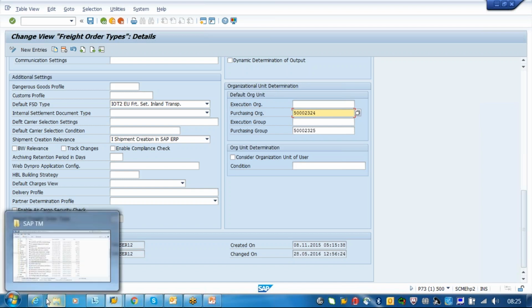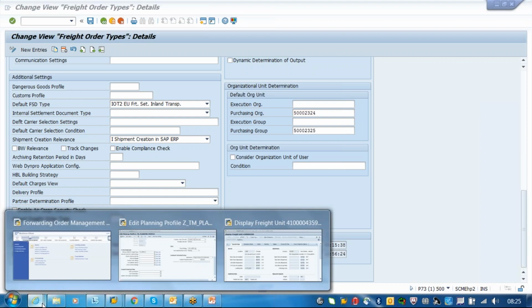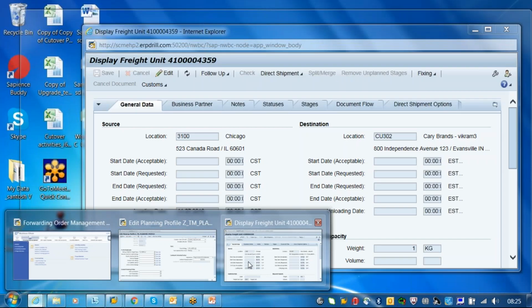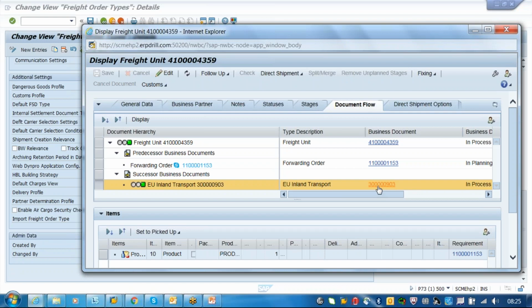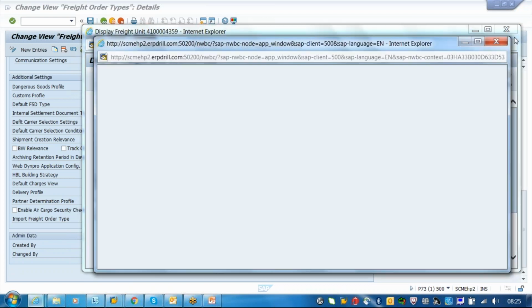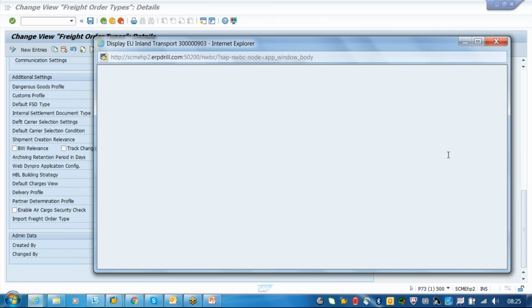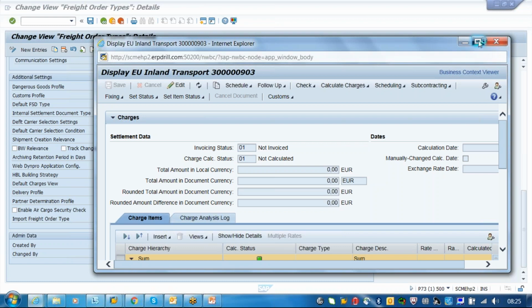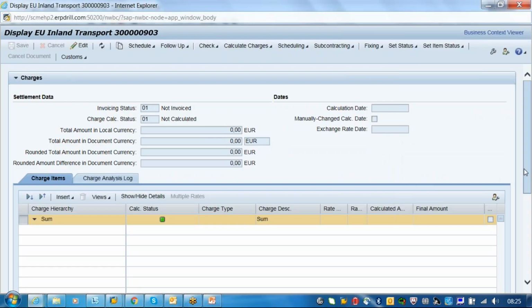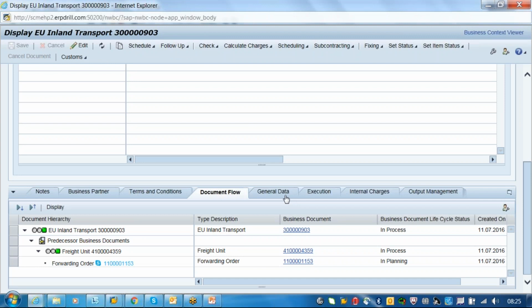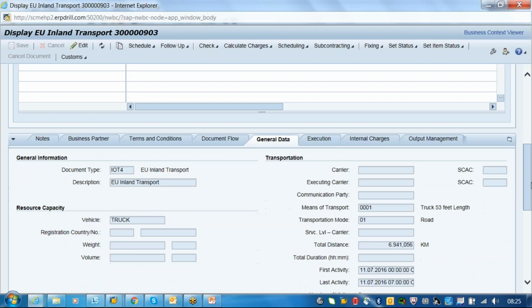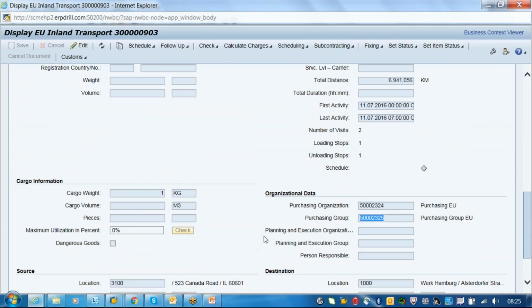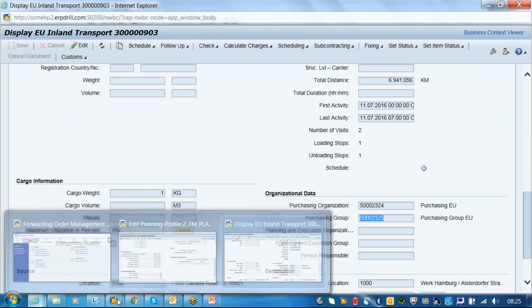See, I will show you the freight order. Do you see here 2324, 2325? These are coming from where? These are coming from the configuration.